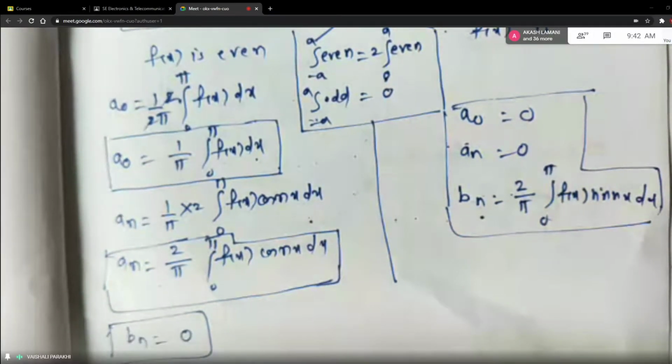Okay, so let us solve the example, students.